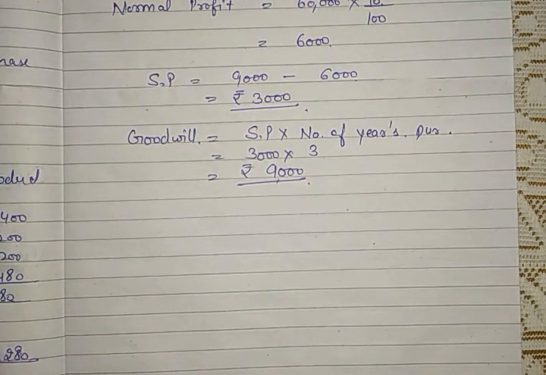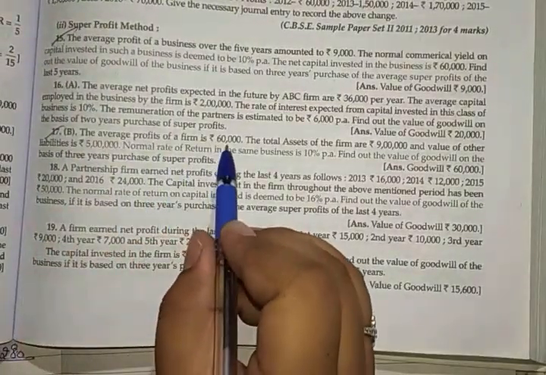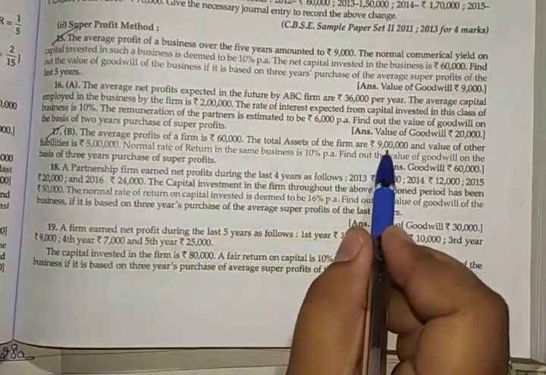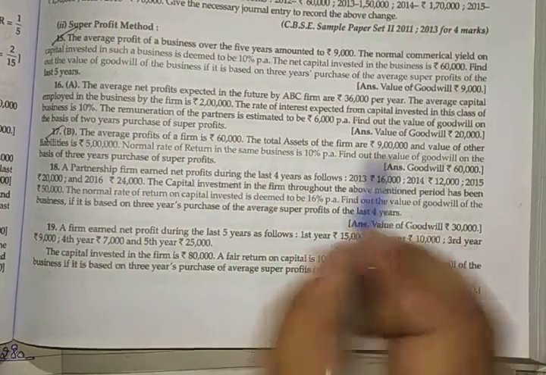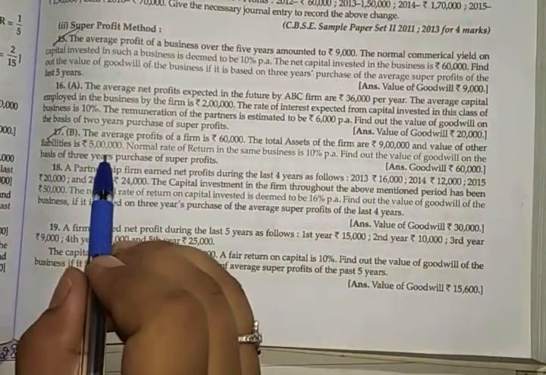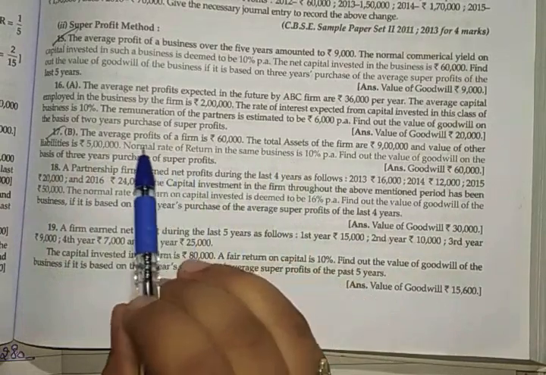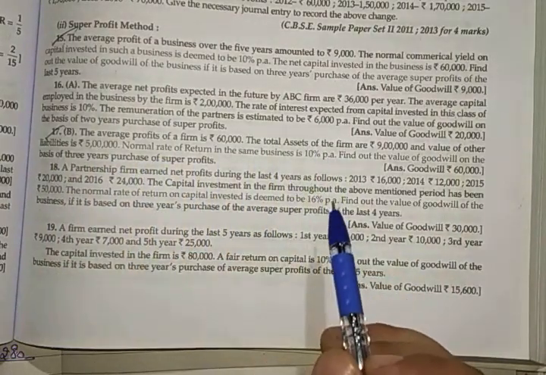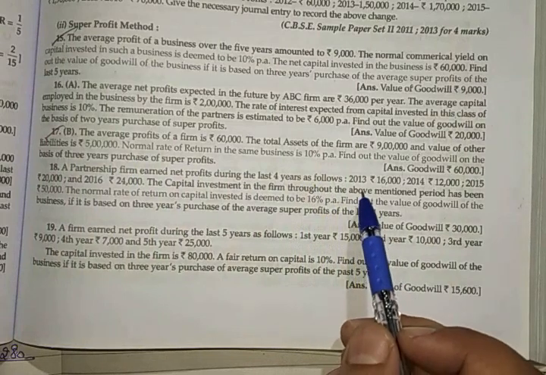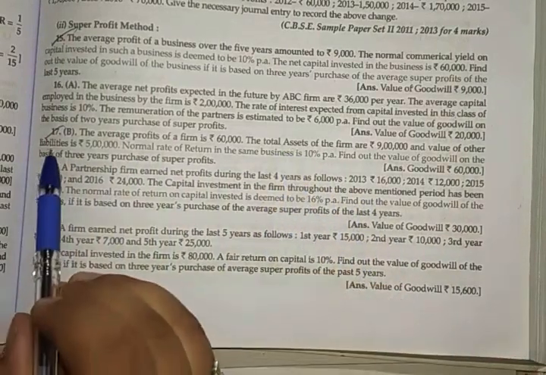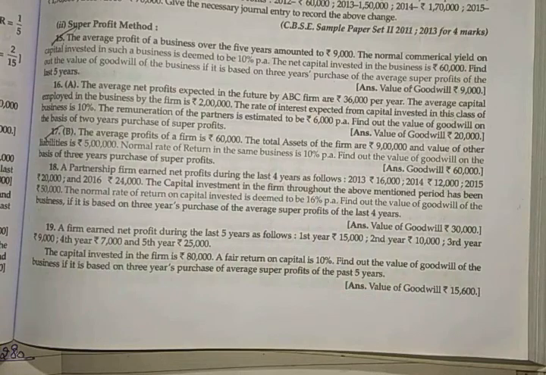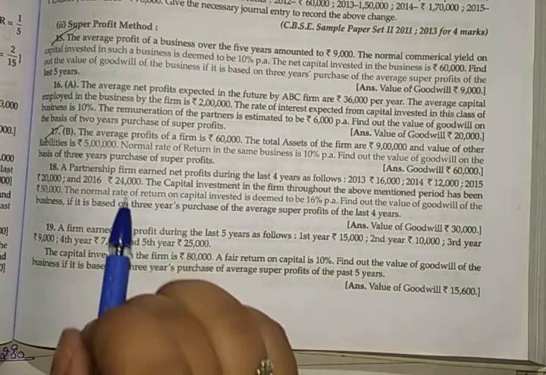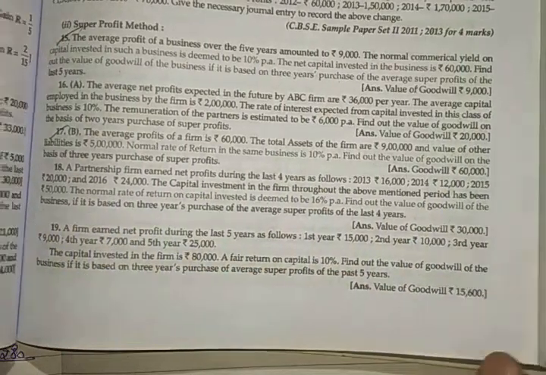After this, moving on to the next question, question number 17b. The average profit of the firm is 60,000. The total assets of the firm are 9 lakh and the value of liability is given as 5 lakh. We have given average profit and the normal rate of return, that is 10%, but we haven't been given the capital. We have given assets and liabilities. Capital is equal to assets minus liabilities. Just this, and the other things are the same.